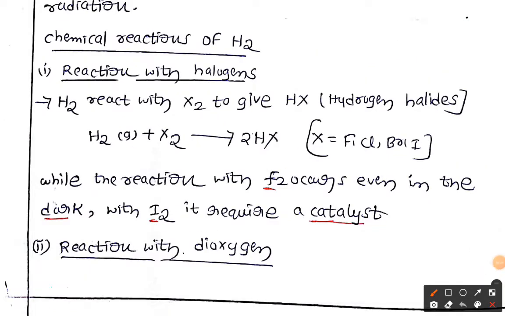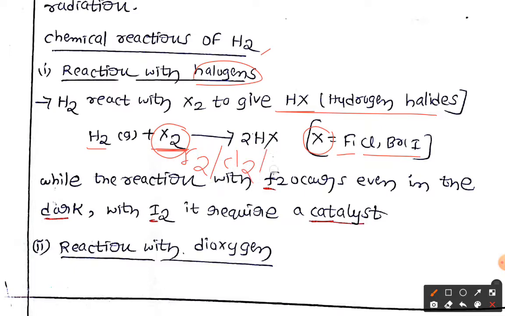Now let us discuss chemical reactions of dihydrogen. First, reaction with the halogens. As you know very well, with halogen it is going to produce hydrogen halide. Here we take fluorine, chlorine, bromine, or iodine, and simply write X, to indicate the diatomic fluorine, chlorine, bromine, or iodine. All are giving hydrogen halides. Now if you see the reaction, the rate of reaction.